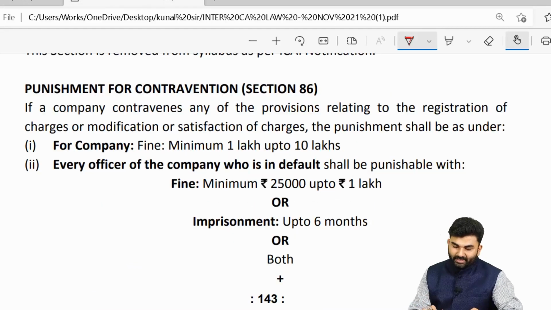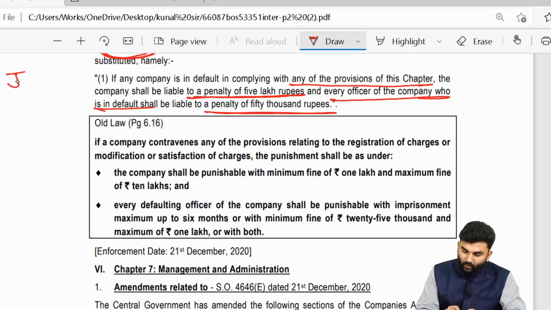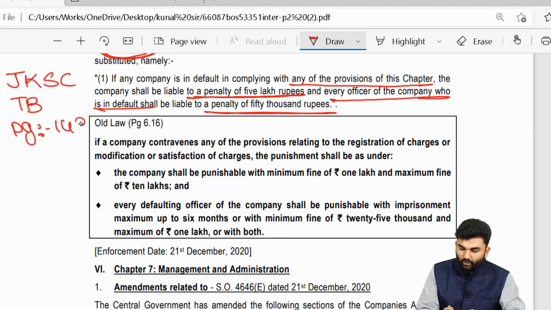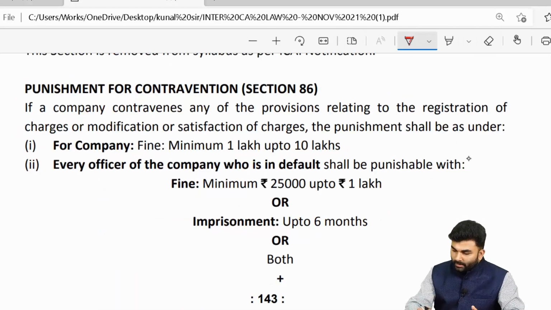Now you need to make the necessary changes in your JKSS textbook, page number 143. For a company, the penalty is 5 lakh rupees, and for every officer in default, the penalty is 50,000 rupees. So in case of a company, instead of minimum 1 lakh up to 10 lakhs, you have to remove these words and write it as 5 lakh rupees.